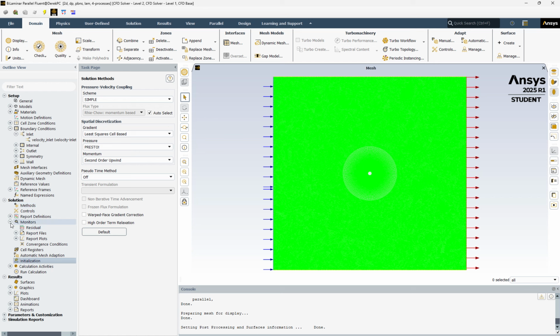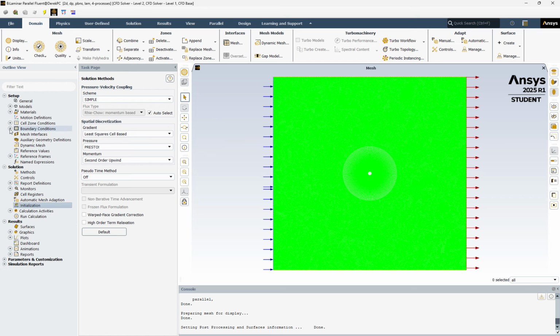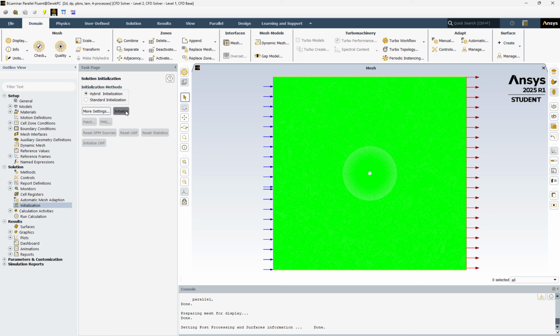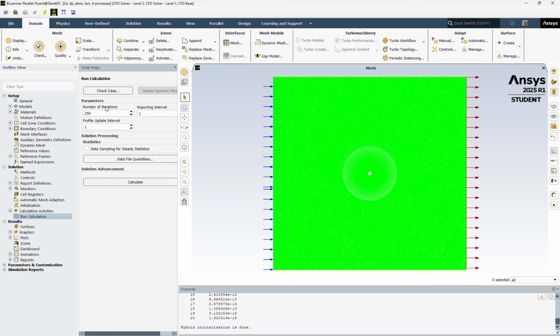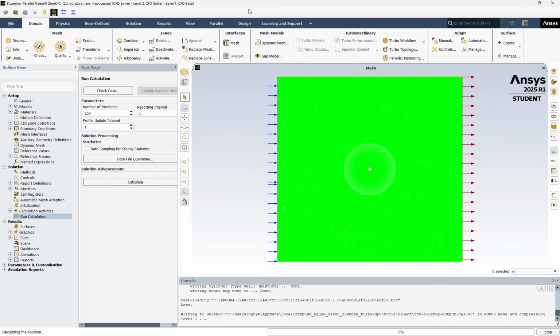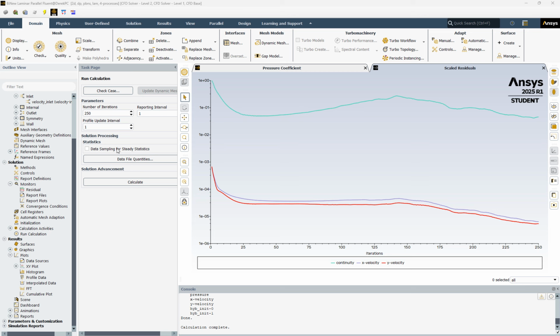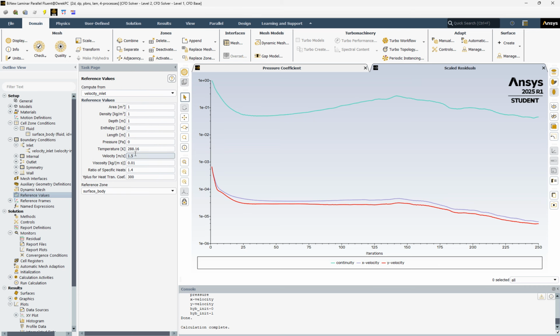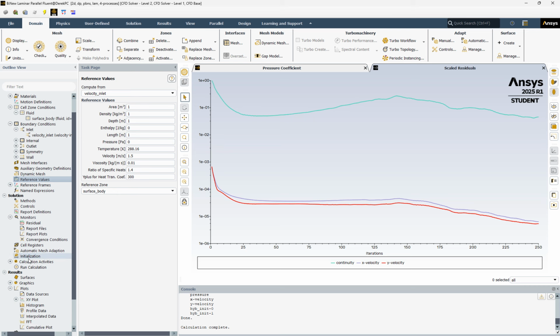Now we can initialize. And I changed the initialization to just 20 iterations. So we'll hit initialize here. That's done. Run the calculations. I got it at 250 iterations. Calculate. Pause it, wait till it's done. Okay, so the calculation's done. I ended up changing the reference values. Ended up changing the velocity to 1.5 and viscosity was 0.01.